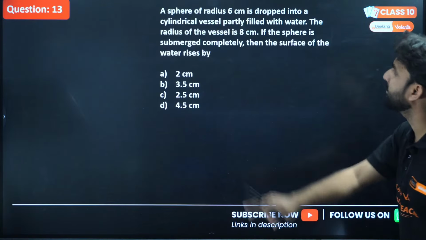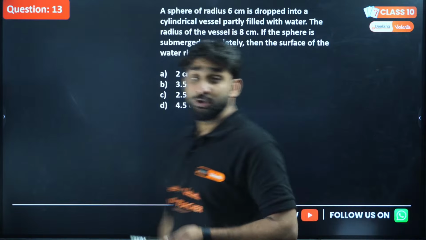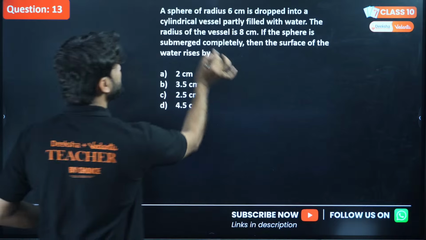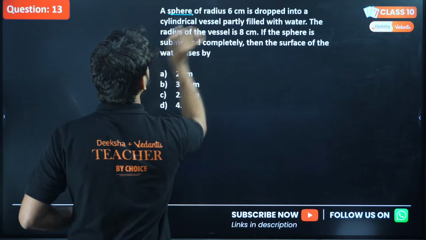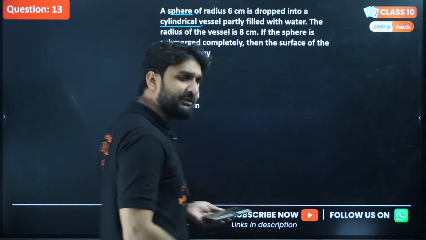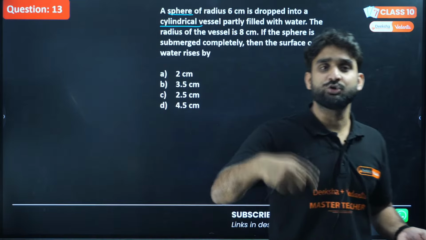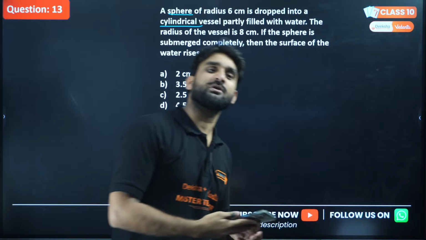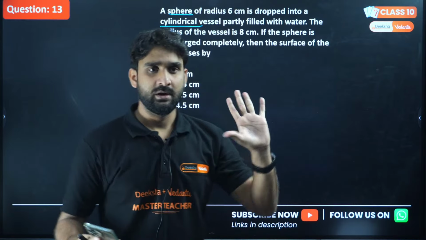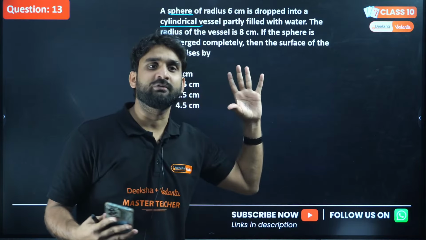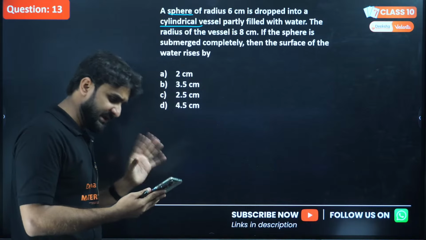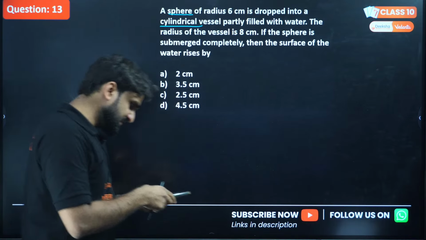Okay, let's move to question number 13. Look at the question. This question is based on a sphere, and one cylinder is also there. First search out what geometrical shapes are there. So in this question, two geometrical shapes are there: one is a sphere and the other is a cylinder. Now just go through the question, read it carefully. What is the question saying, and what kind of information is provided here?